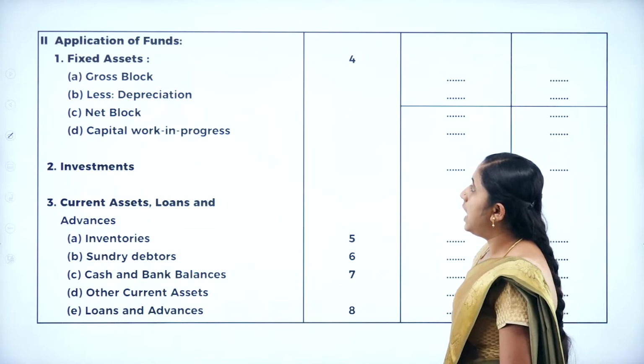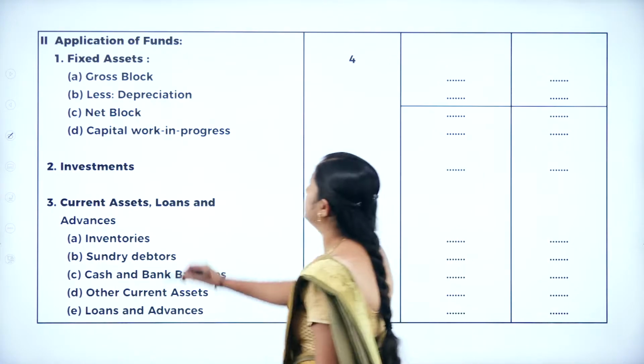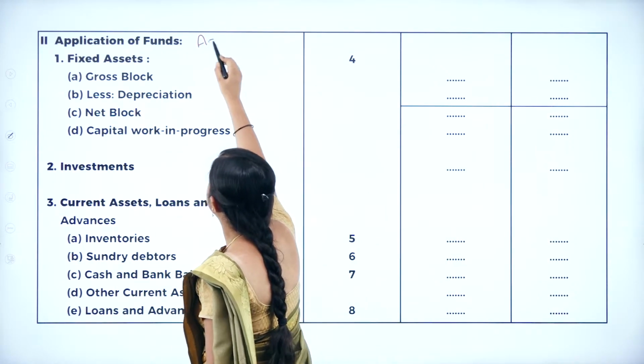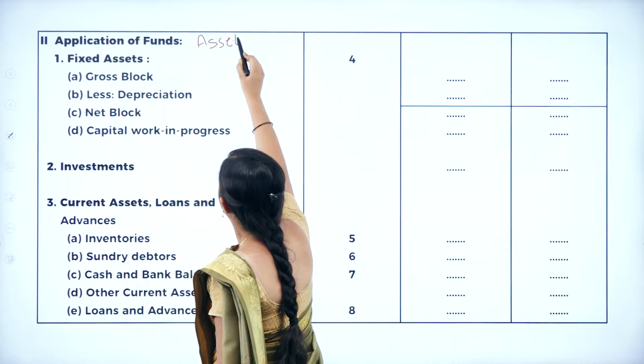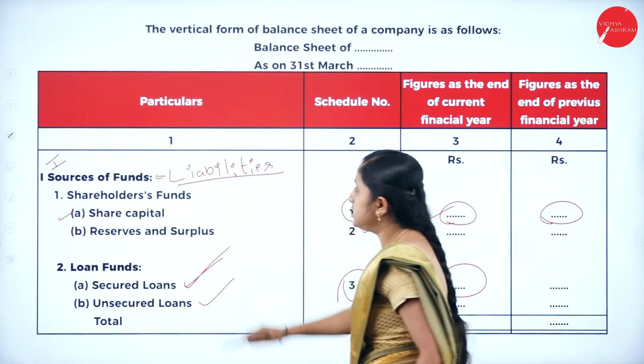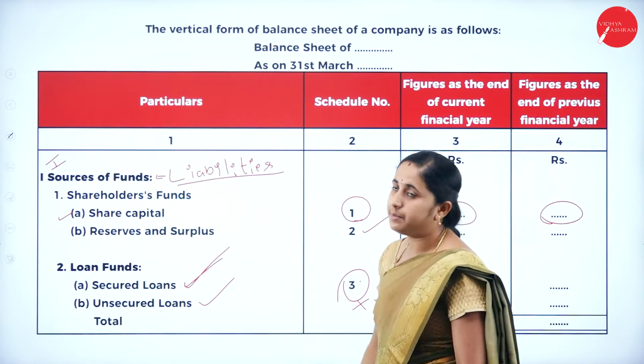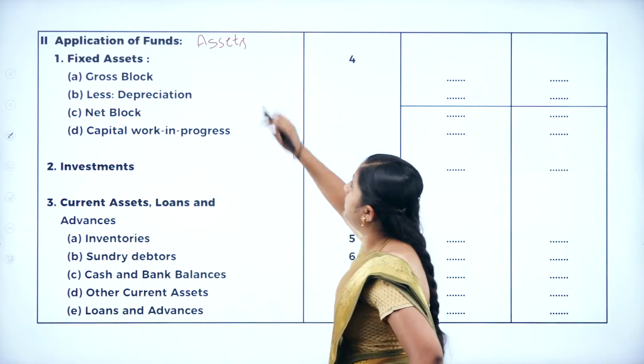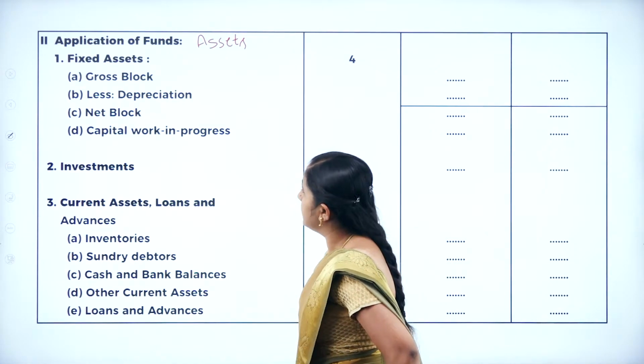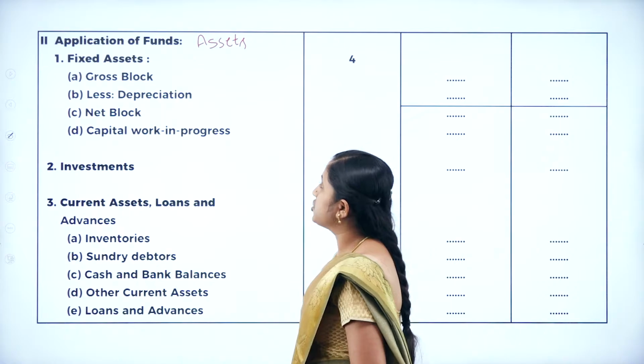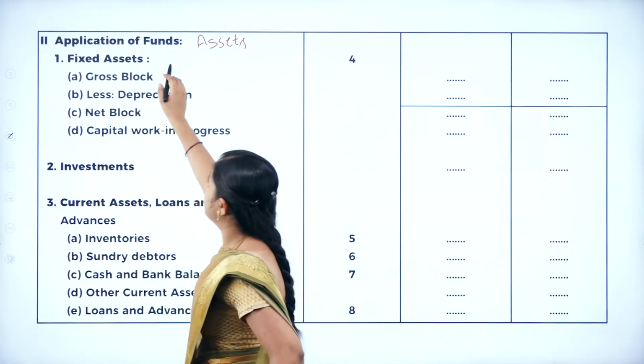Next we have application of fund. It is nothing but assets. In sources of fund, we record all the liabilities, and in application of fund, all the assets. Under assets or application of fund, first one, fixed assets.